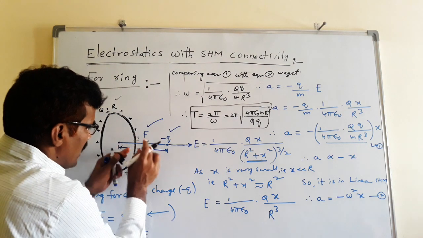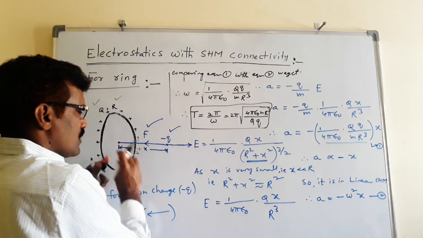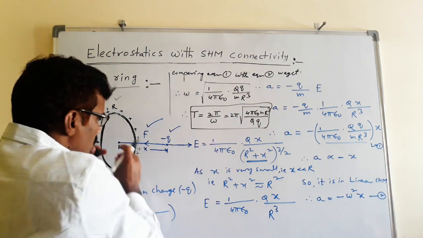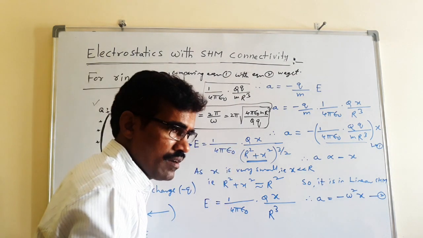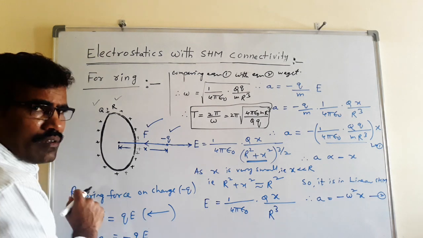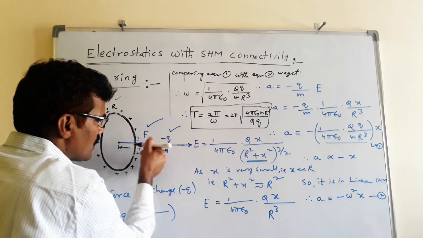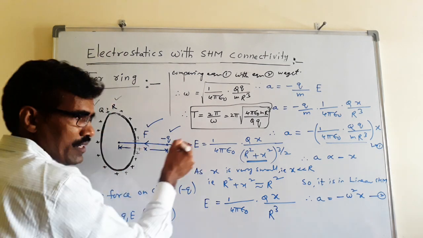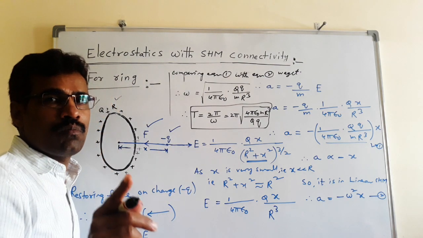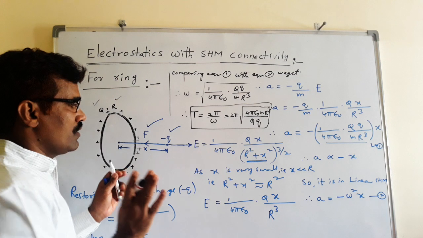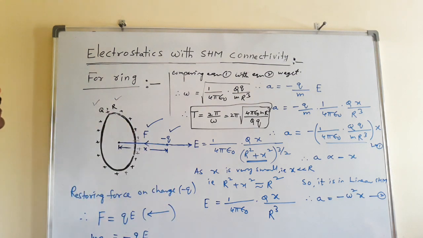Suppose minus q is displaced from the center largely and released. Suppose x is large, what happens? It is to and fro motion. Here F is towards the center, that's why it is to and fro motion. It is oscillatory motion, not simple harmonic motion. So this is the concept. Okay, write down all of you.